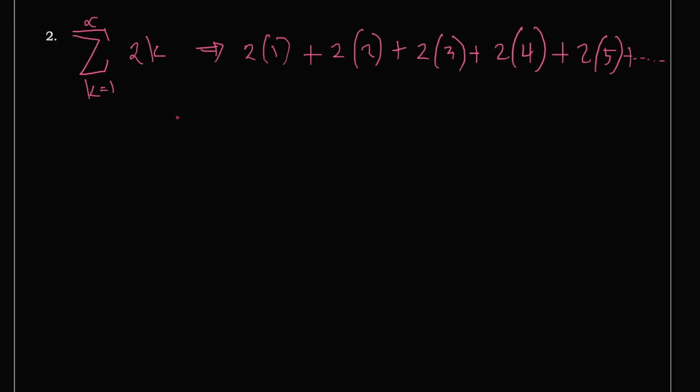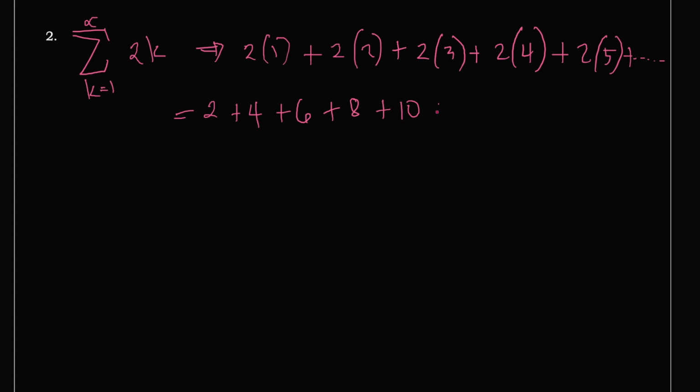This will be equal to 2 plus 4 plus 6 plus 8 plus 10. What do you think is the next term? It seems that this is a series of even numbers.